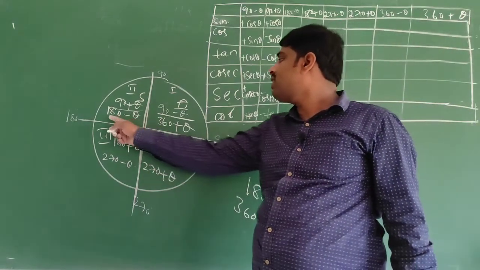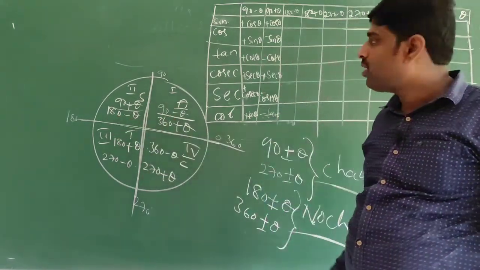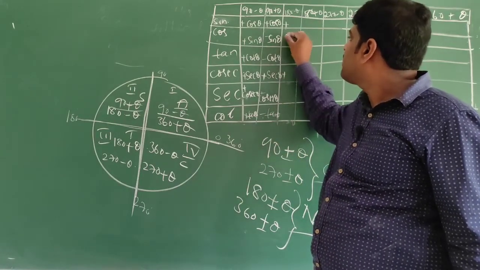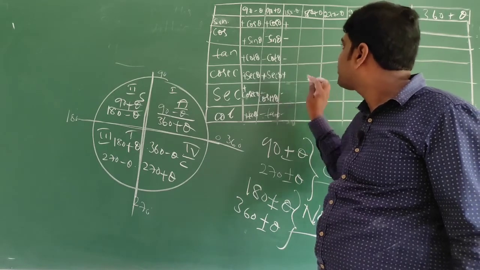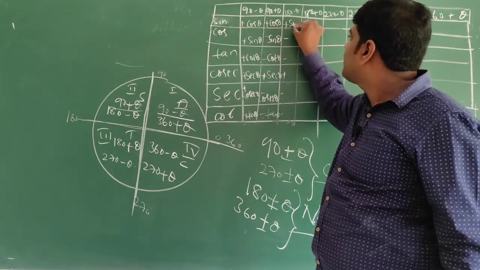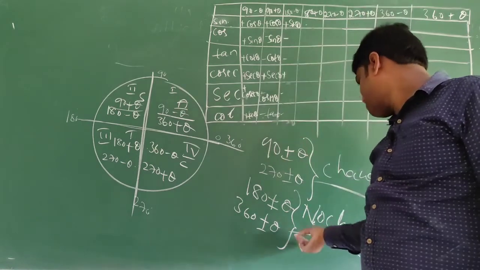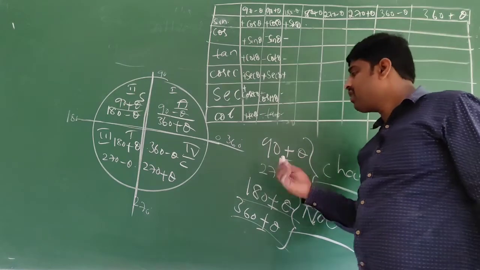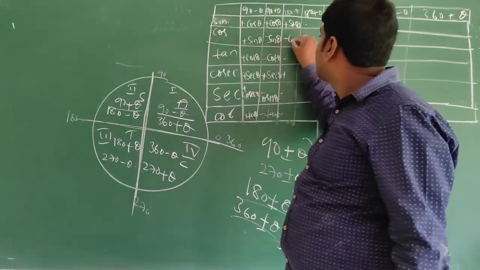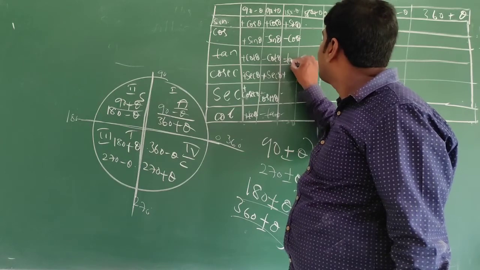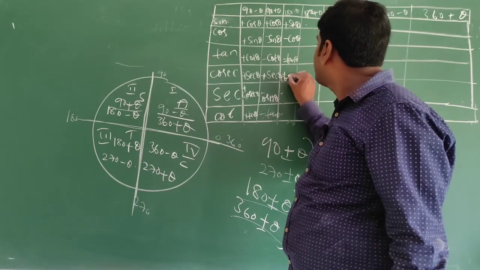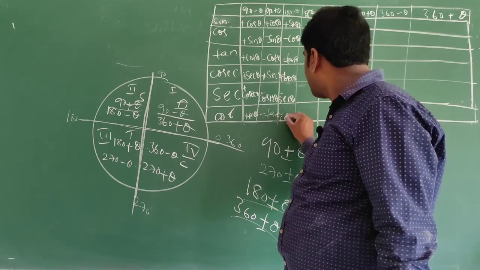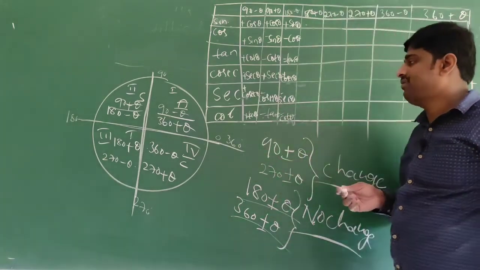Now come to 180 minus theta. 180 minus is similar, that is present in the second quadrant. Positive are sine and cosecant. Plus, plus. The remaining are negative. Minus, minus, minus, minus. Sine becomes what? Sin theta. No change. That is, 180 and 360 will come, no change. 90 and 270 will come, change. Cos theta, tan theta, cosecant theta, secant theta, cot theta.